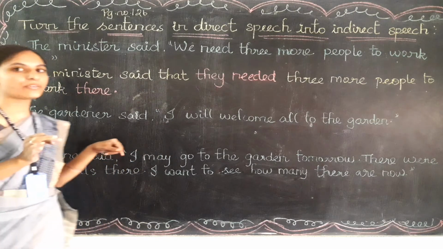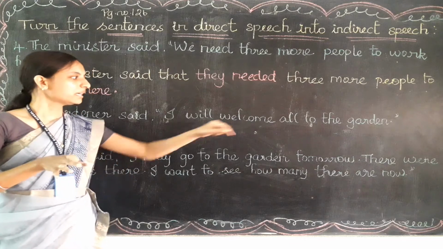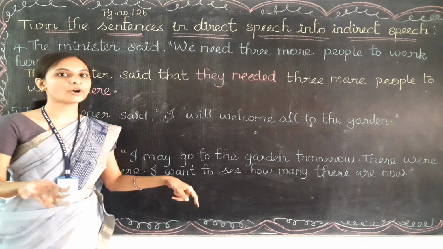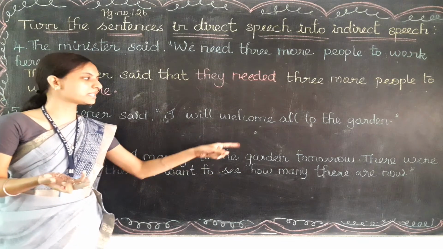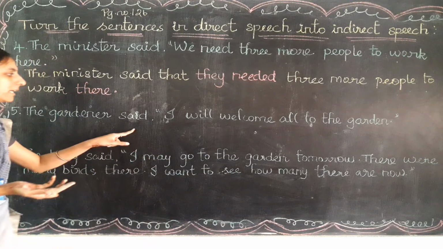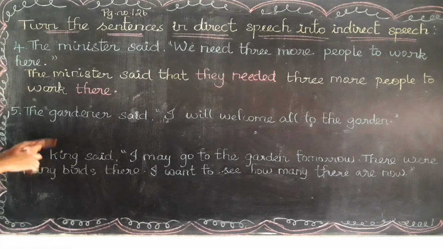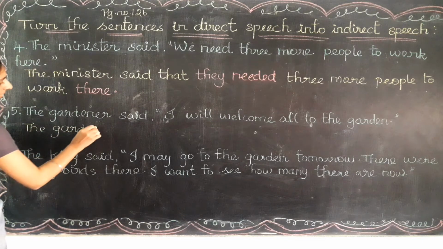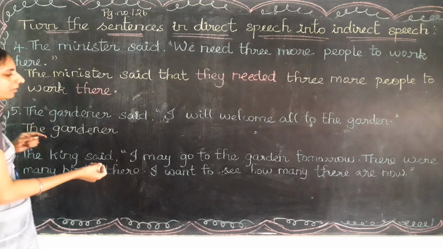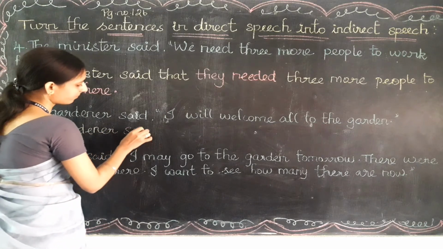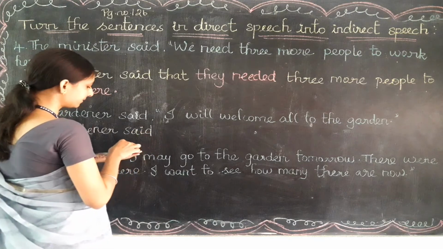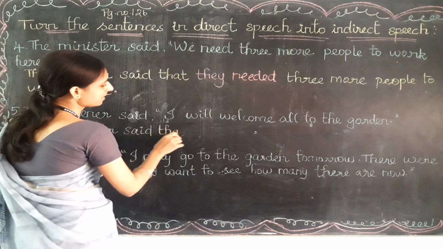What do I need to check first? Very good, the type of speech. Here it is a statement only, because I can't find any comment, any order or any question mark here. So it is just a normal statement. So I can use the reporting verb as it is. Who is the speaker here? The gardener. So the gardener is the speaker. Next to the gardener, I need to write the reporting verb, that is said. In place of the comma and quotation, I need to write that.